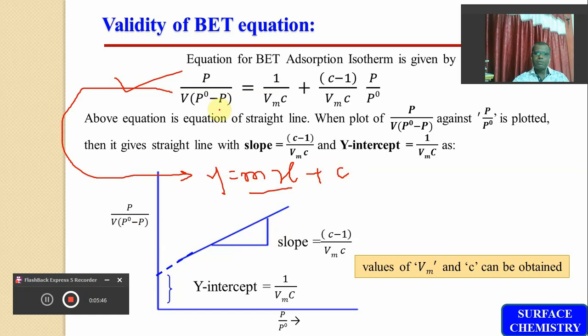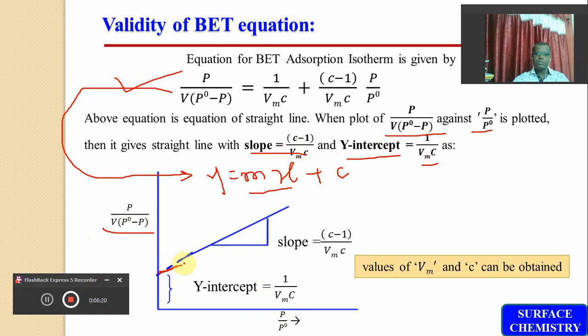And that's why, based upon the BET equation, if the plot of P upon V into (P0 minus P) is plotted against P upon P0, then it gives a straight line having y-intercept 1 upon Vm into C, and the slope of this line will be equal to (C minus 1) divided by Vm into C. So, dear friends, you can see here this is the plot of P upon V into (P0 minus P) versus P upon P0, and we are getting such a straight line.